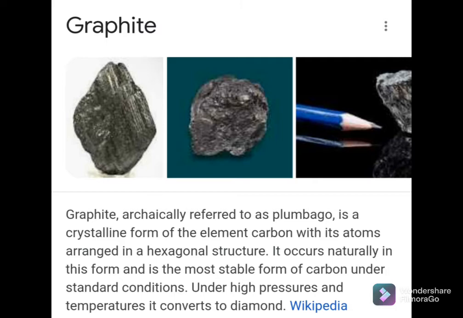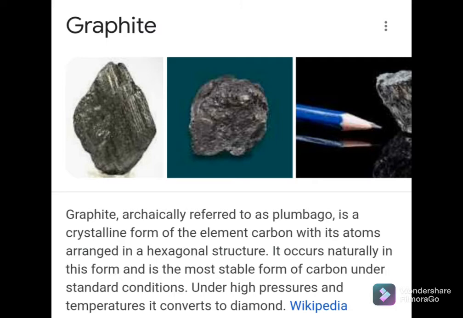Then what are the properties of graphite? Graphite is a grayish black substance. It is smooth and slippery to touch. It is a soft, crystalline substance having a strong metallic luster. It is so soft that it is soapy to touch and makes paper black, hence the name black lead. It is a very good conductor of heat and electricity.